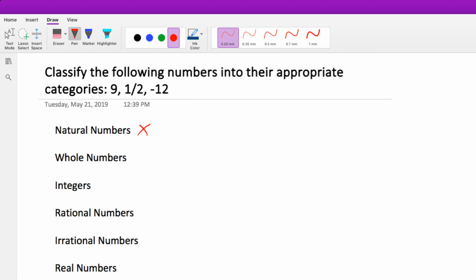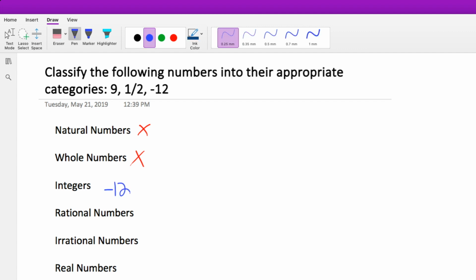Now, is it a whole number? No, it's not, because the whole numbers, remember, it's 0, 1, 2, 3, and etc. We don't go into the negative, so it is not going to be a whole number. Is it going to be an integer? Yes, it is, because it's all of the negative numbers. Negative 12, yes it is.